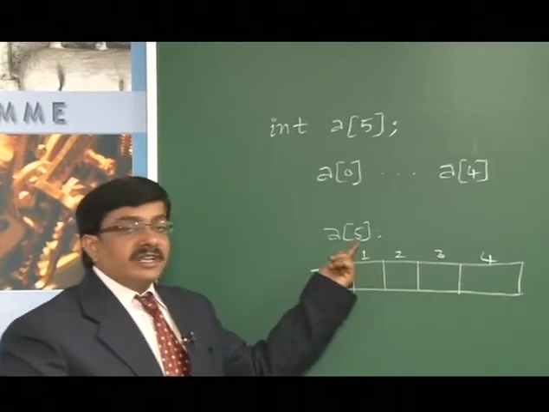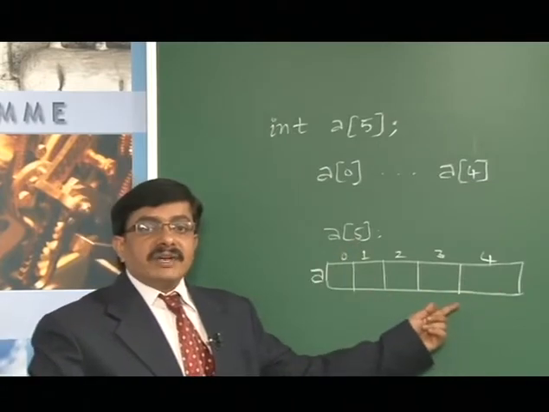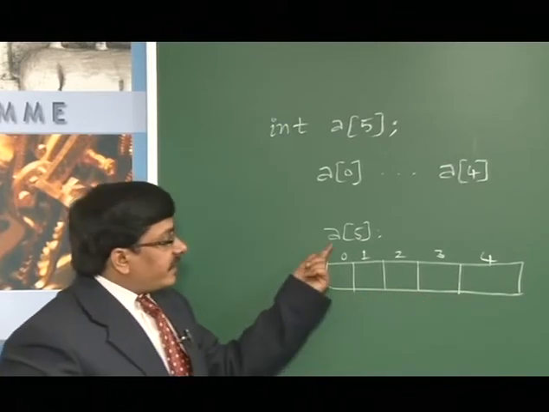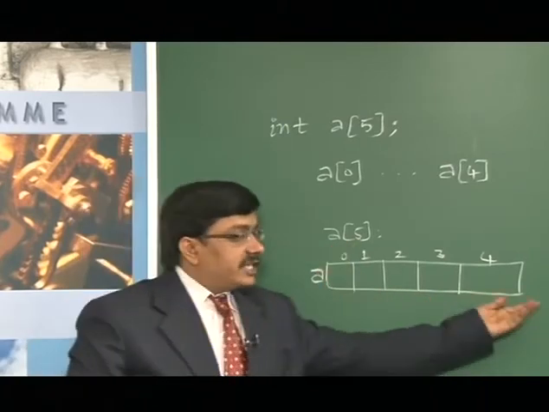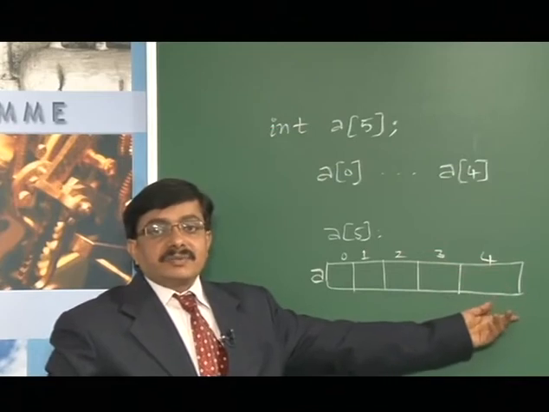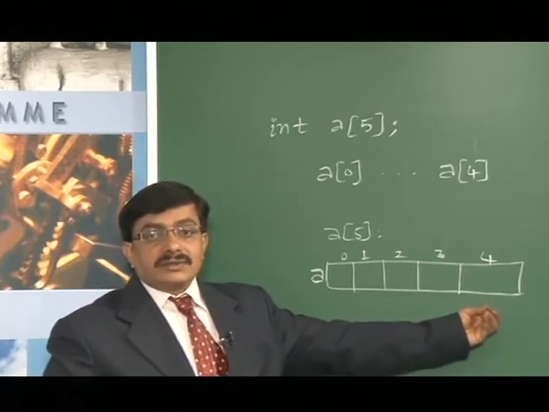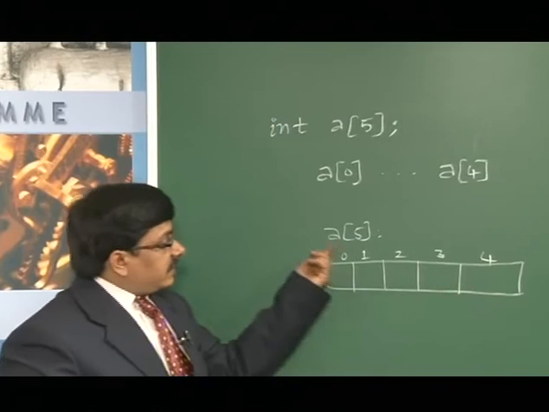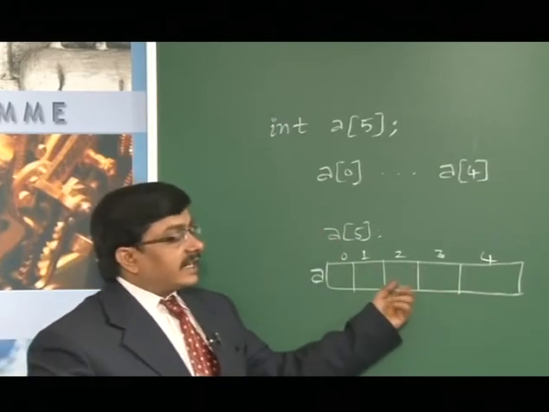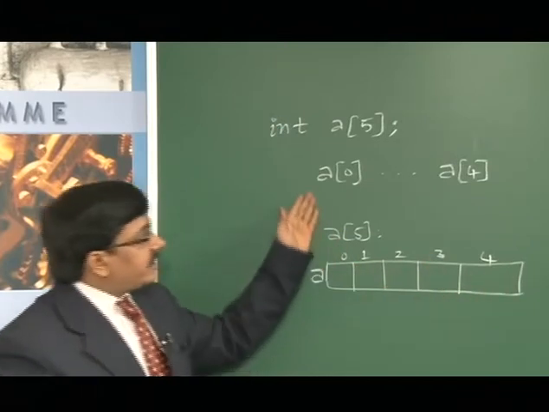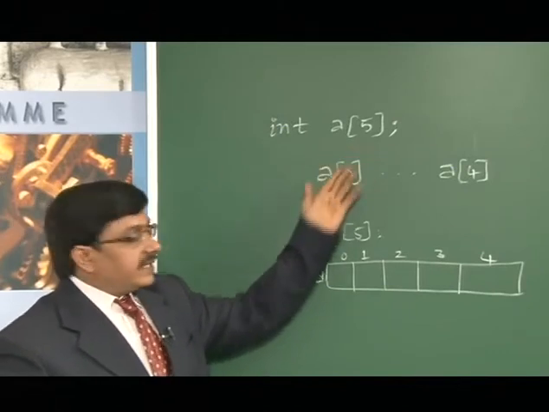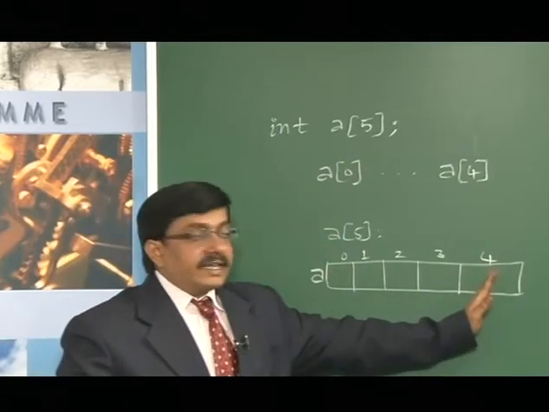Altogether we have 5 elements, so 5 into 2, 10 bytes of memory will be allocated. If I try to access a of 5, there is no space allocated for data over there. Memory is not allocated, so it is a rule that we should not access array elements outside the boundary. The boundary for the declaration a of 5 is lower index 0 and higher index 4.